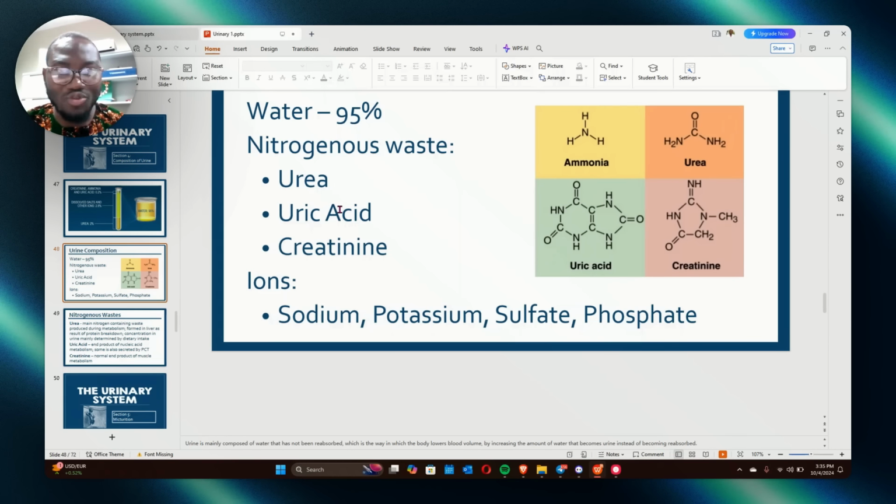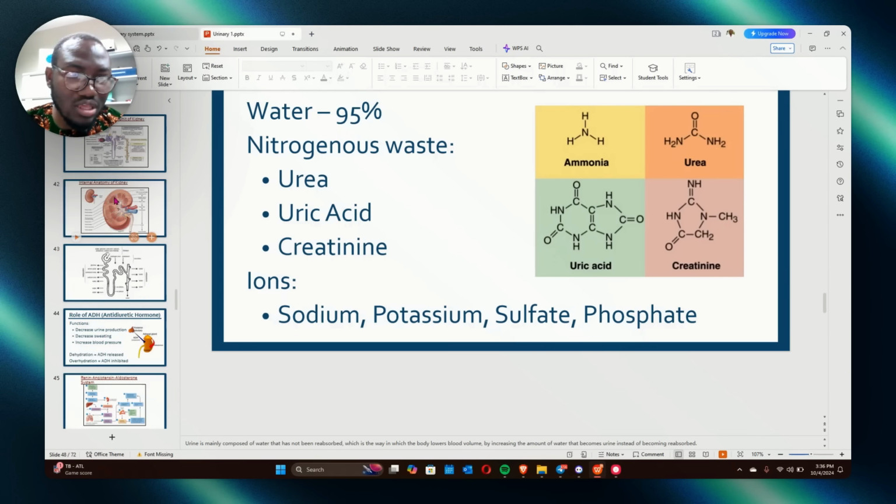Another thing they can give you in the options is that it increases the osmolarity of the urine. True. It increases the osmolarity of the urine. Of course. Think about it. If it stops water, it decreases the volume of water. So if the volume decreases, it increases osmolarity. You have to think about it and be ready for anything they give you. You understand?